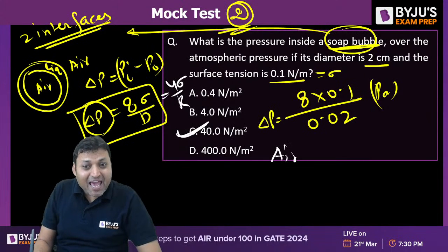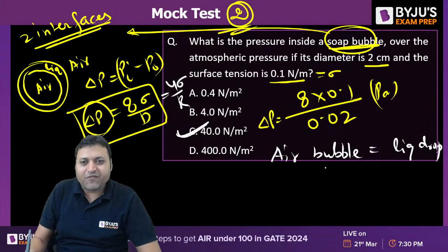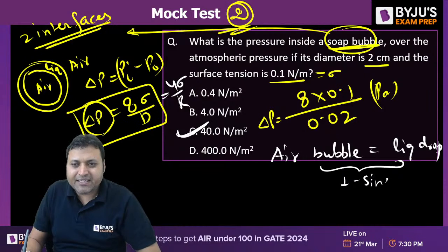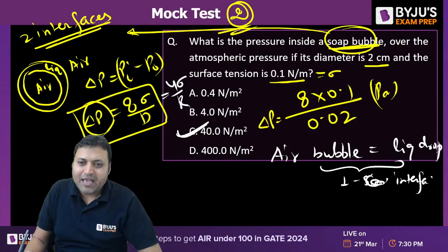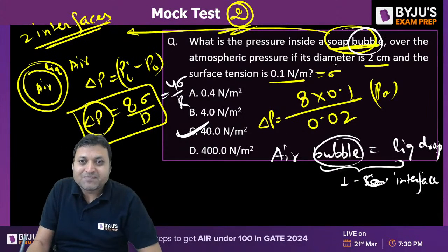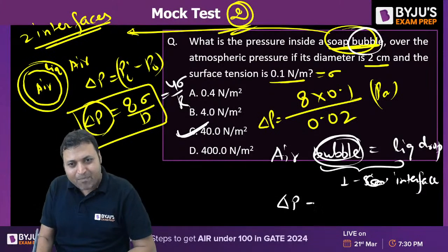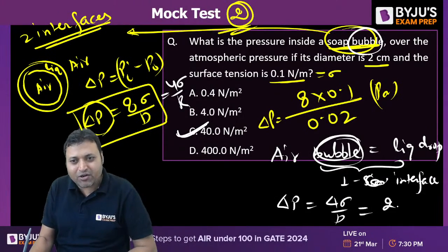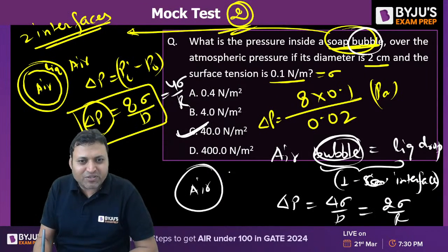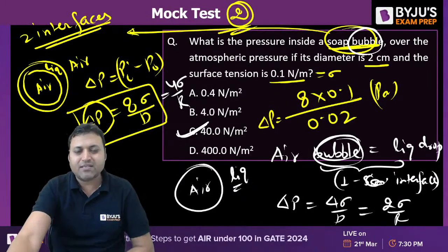If it would have been an air bubble or a liquid drop, try to understand the difference. An air bubble or liquid drop has only one interface. Sometimes the question can be framed for an air bubble. For an air bubble, it is like a liquid drop, so it will be 4 sigma by D or 2 sigma by R, because it is only one interface. In an air bubble there is air inside and liquid outside. All right, so the answer to question number 2 is option C.